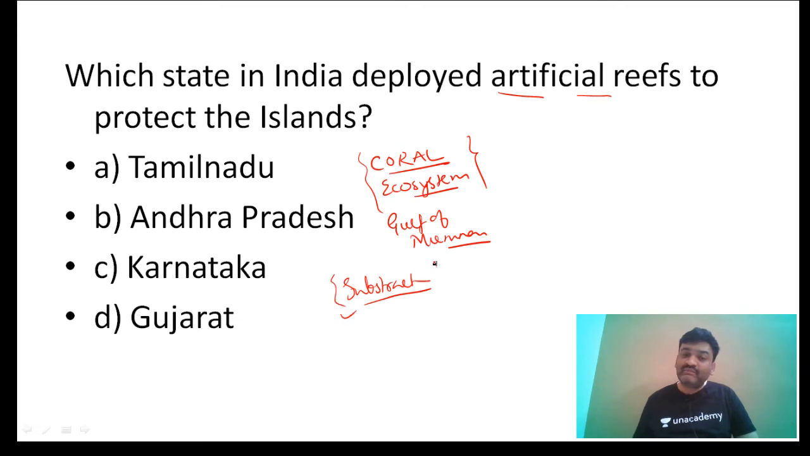For this purpose, providing a substratum where the corals can get attached and grow easily. The problem has come because of rising sea levels. Because of rising sea level there is a potential threat to this coral. So the state, that is Tamil Nadu, has now adopted an approach to set up artificial reefs which can help in the establishment and growth of the corals. It is A, Tamil Nadu.